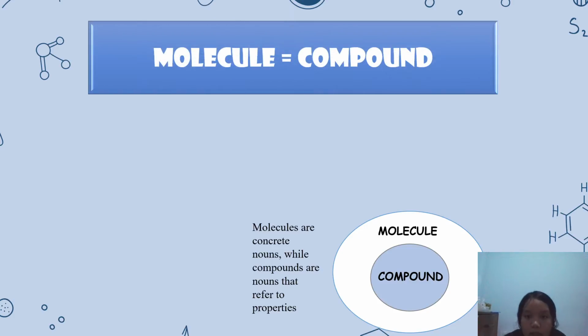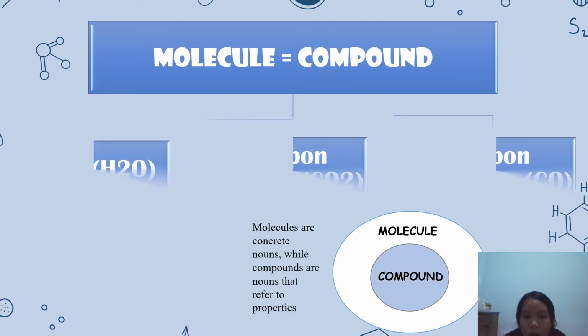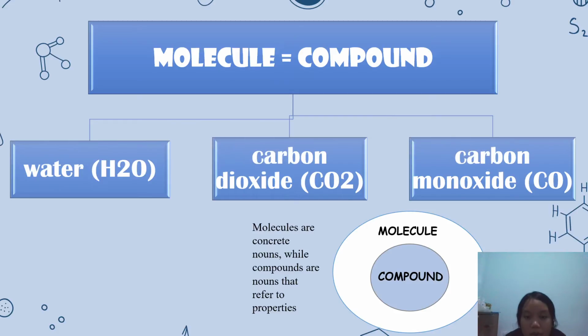Molecule equals compound. A molecule has the same meaning as a compound, that is a combination of several elements or atoms. Examples of compounds or molecules that exist in nature include water, carbon dioxide, carbon monoxide, and others.